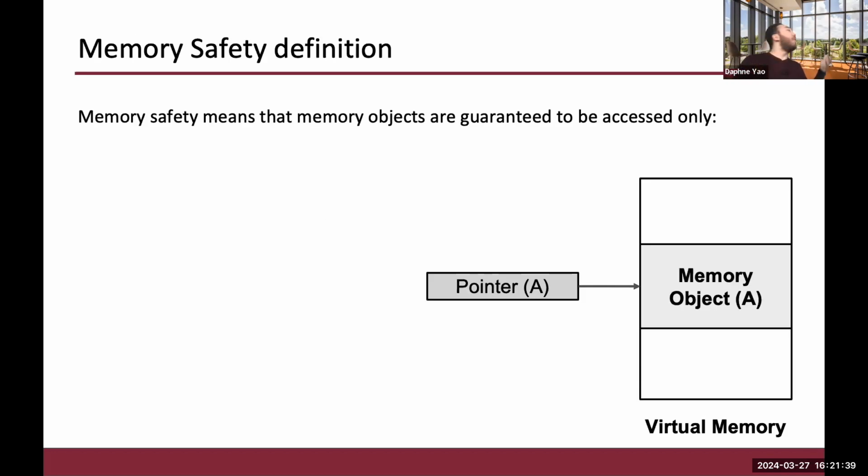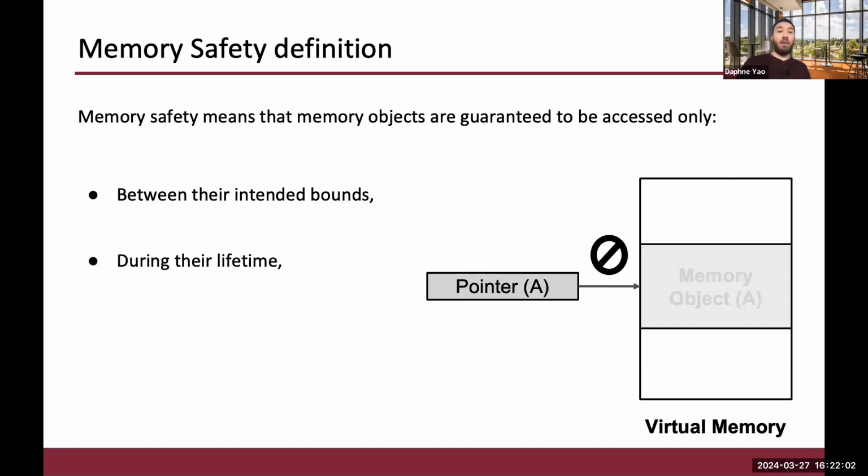So let's first off define what memory safety is. What we have here is a visualization of the virtual memory with a memory object allocated and a pointer that points to it. And pointers are used to access data in memory. And memory safety means that memory objects are guaranteed to be accessed only between their intended bounds. And this means that the pointer should not be allowed to access any data outside of the bounds of the allocated one. And also, memory objects should be accessed only during their lifetime. And so the pointer should not be allowed to access this memory object if the memory gets deallocated.